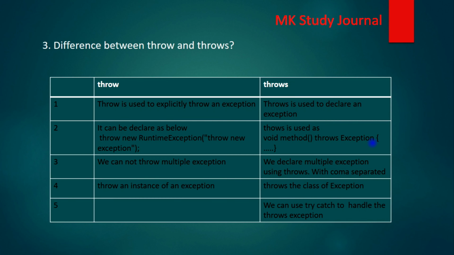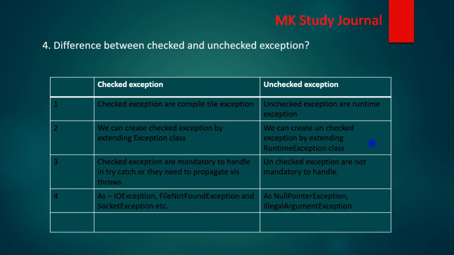Then the fourth point: with the keyword throw we simply throw an instance of an exception, while with throws we give the exception class name. And for throws, the last point is that we can use try catch to handle the thrown exception. So these are the differences between throw and throws. Let's move on to the next question.